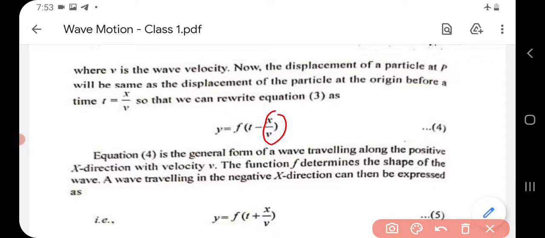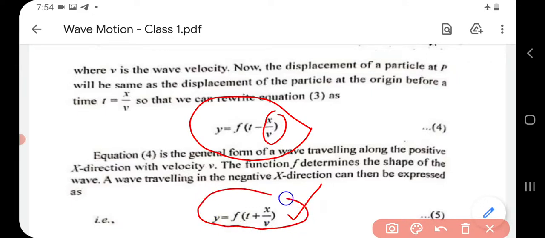Now, if you are considering the wave is propagating along negative x direction, then what happens to equation 4? You will have to write x by v will become minus x by v. So, finally, the equation becomes y is equal to f of t minus of minus x by v. So, minus and minus get plus. So, this equation actually stands for a wave propagating along positive x direction, and this is in the case of a wave propagating along negative x direction.